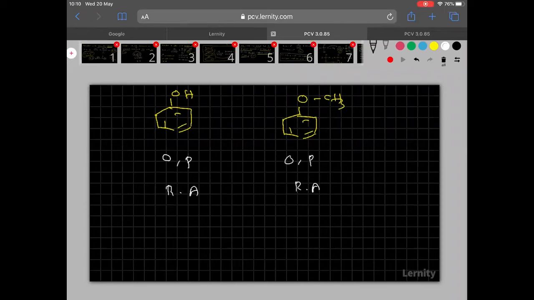Which is a good ring activator out of these two? See clearly everyone and try to answer this question.